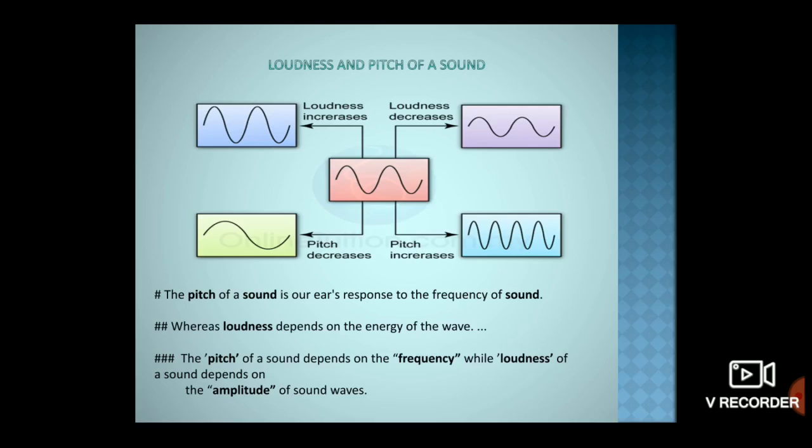Loudness of sound is proportional to the square of the amplitude of the vibration producing the sound. That is, if the amplitude becomes twice, the loudness increases by a factor of 4. Loudness of sound is measured in decibels. The abbreviation for decibel is small d, capital B.